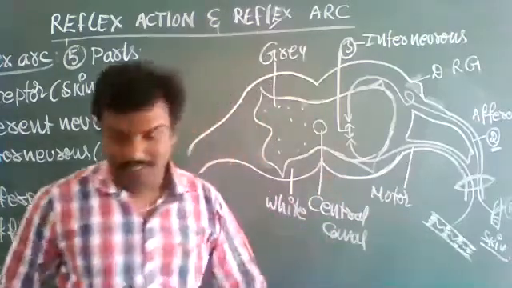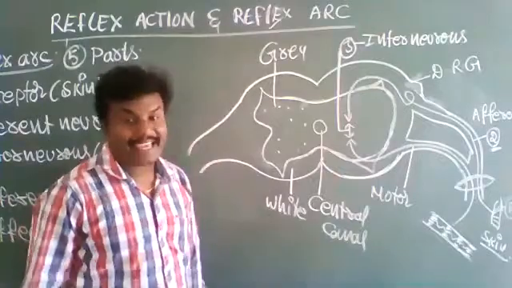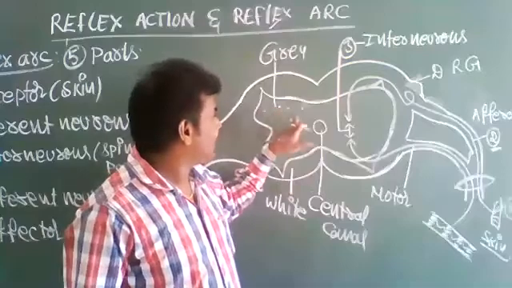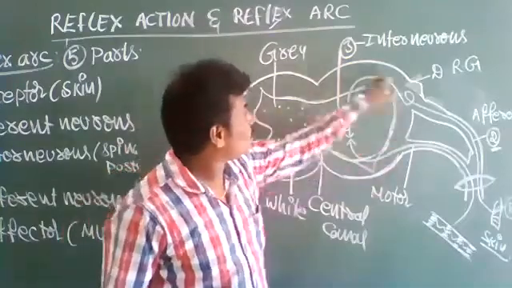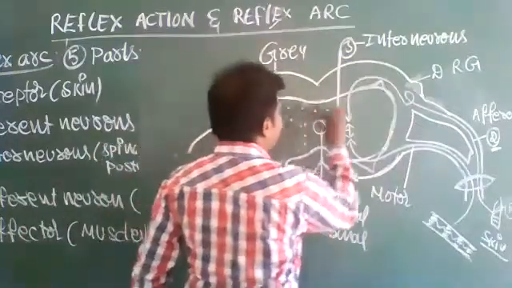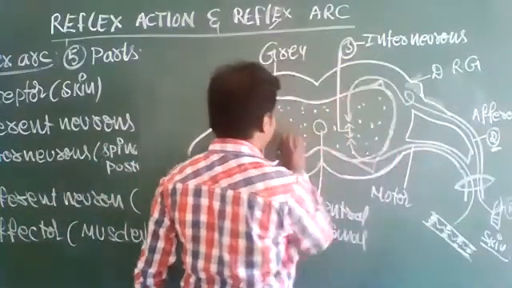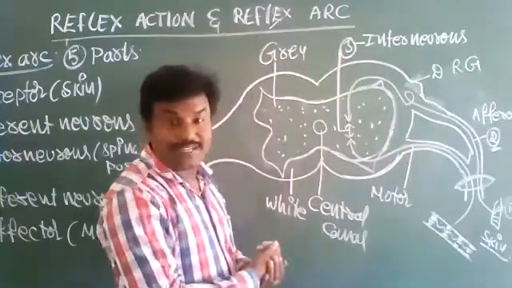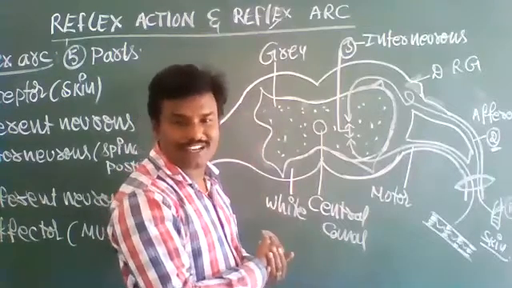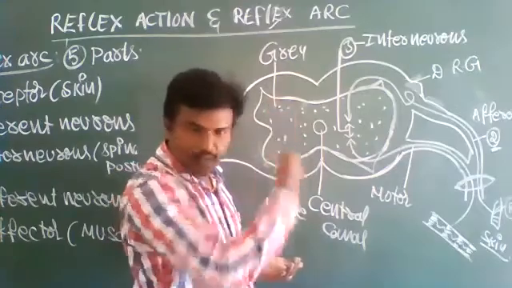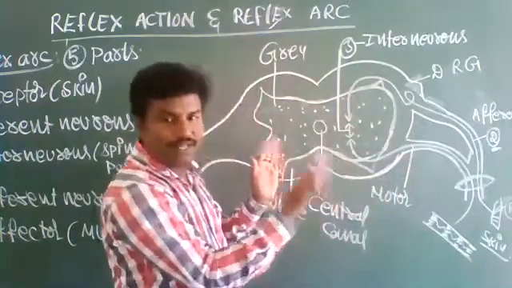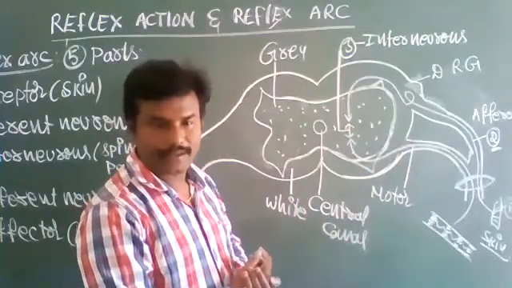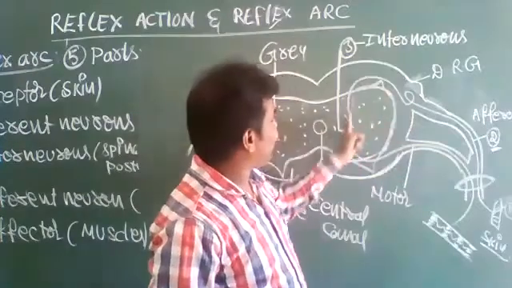As you know, the outer surface of the brain is gray and the inner is white, whereas in the spinal cord, the inner is gray and the outer is white. This is the white part, and the entire inner part is gray matter. It is one vertical column transverse section drawn this way. 26 sequentially arranged vertebrae are there, and from the vertebral column, the inner part will be visible like this way.